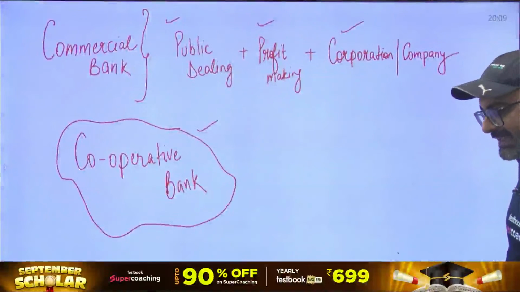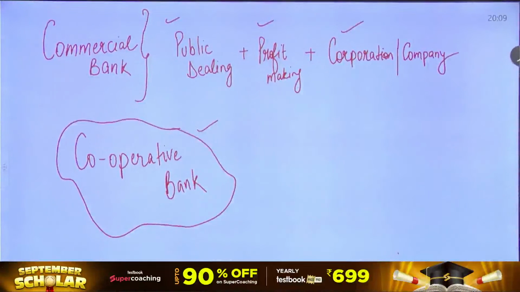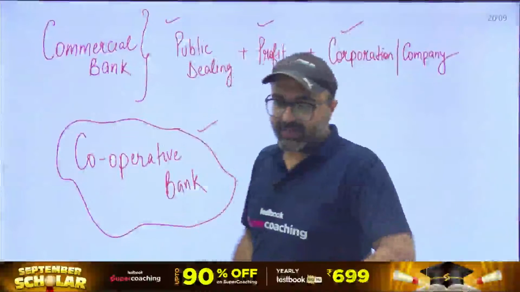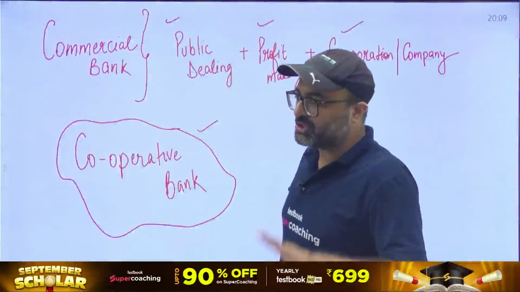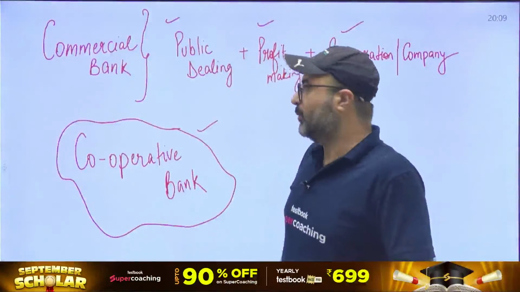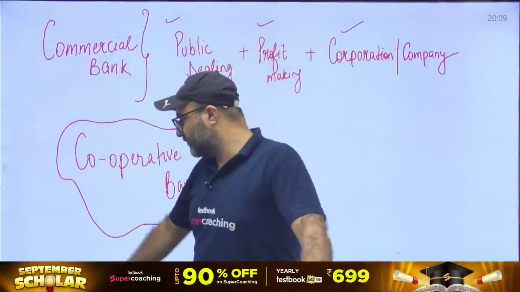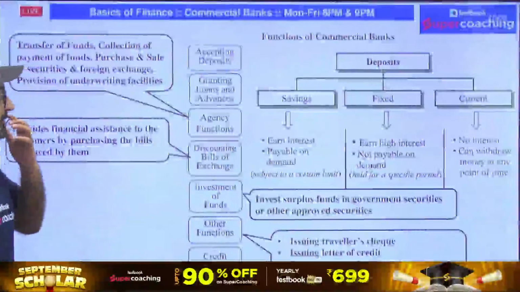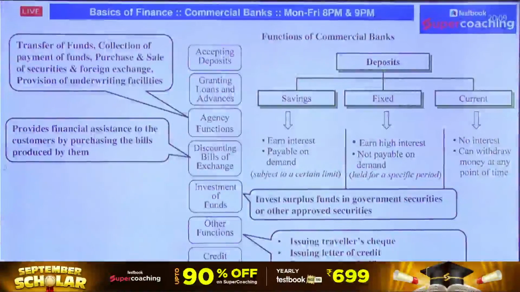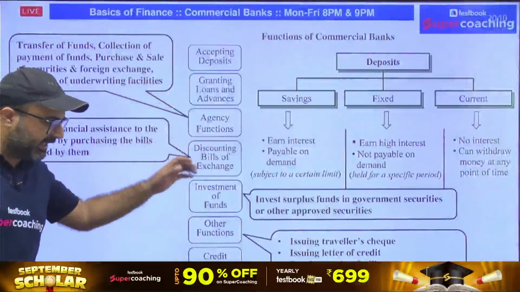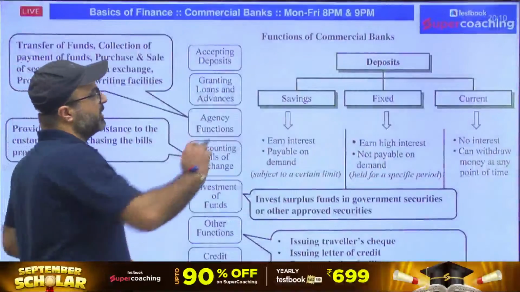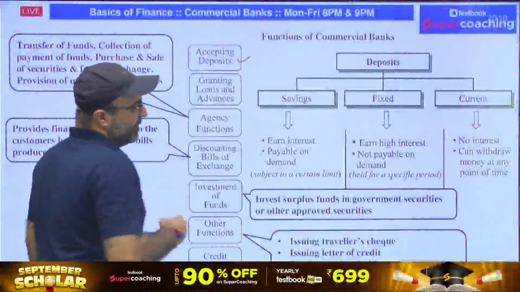If a bank is registered as a company, it has its shareholders where the agenda is profit making, and the bank is involved in public dealing, that bank will be termed as a commercial bank. Clear? Now, if I talk about the functions of a commercial bank, please pay attention to the screen. A commercial bank is involved in n number of operations. The first and foremost important function is that the bank accepts deposits from the public.